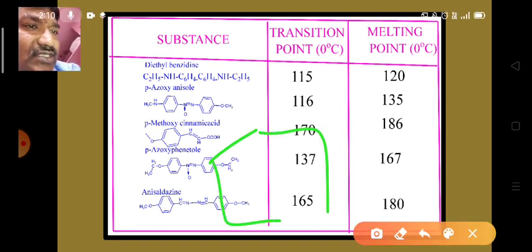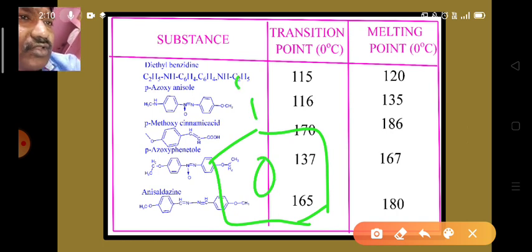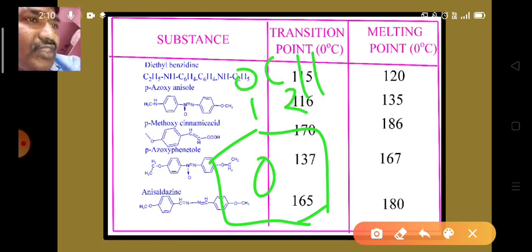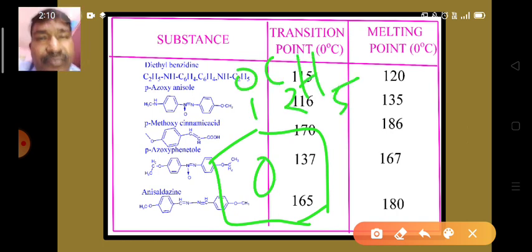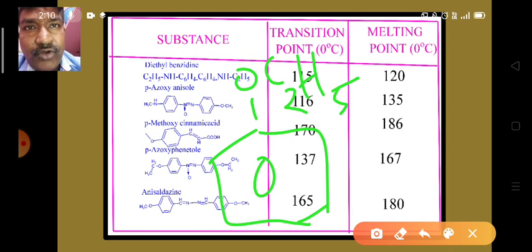Ethoxybenzene is known as phenetole. Look, this is phenol. Anisole and phenetole are aromatic ethers. Okay, so methoxybenzene is anisole and ethoxybenzene is known as phenetole. So these points we should remember, and if you remember them, we can easily write the structures.